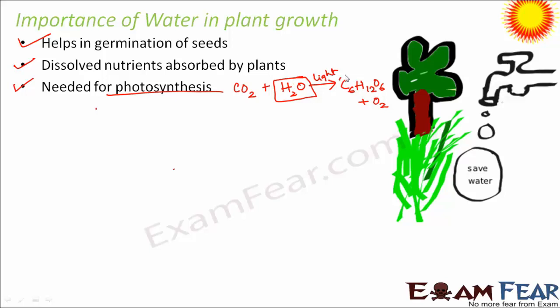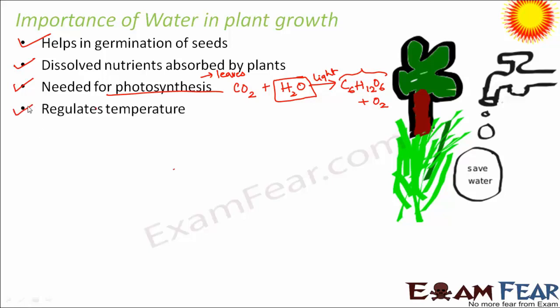Also, the food which is being prepared, that is this glucose, it has to reach different parts of the plants because photosynthesis takes place in the leaves of the plant. But do you think it is only the leaves that need food? Each part of the plant requires food, whether it is the root or the stem or the branches, everywhere food has to reach. So how does it reach? It again reaches through water in dissolved form. So water acts as an excellent medium for transportation of nutrients as well as food in the form of glucose to different plant parts.